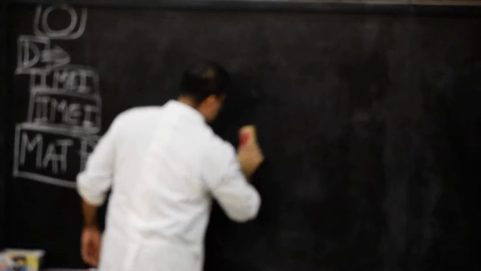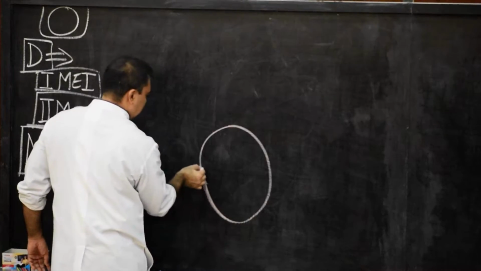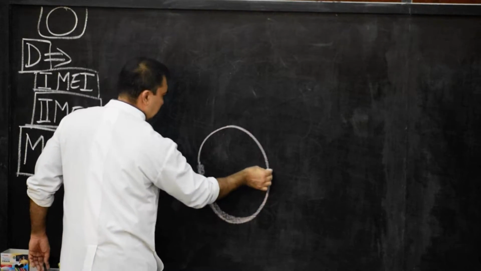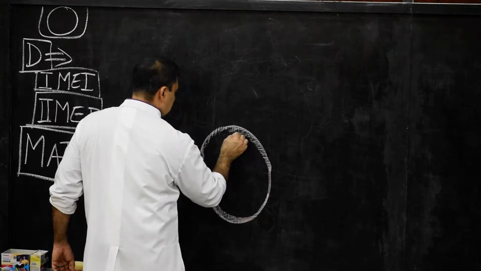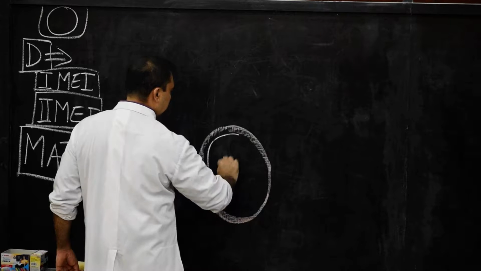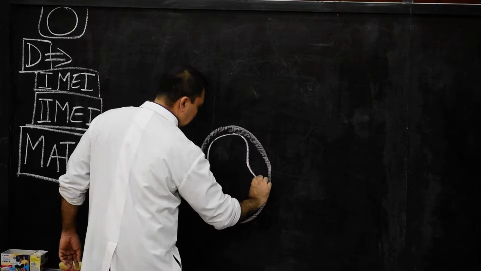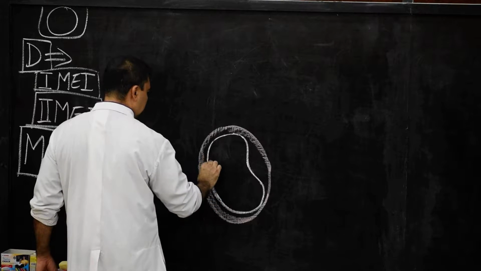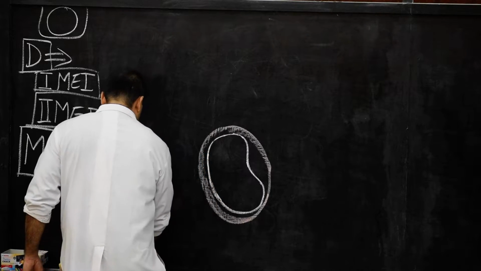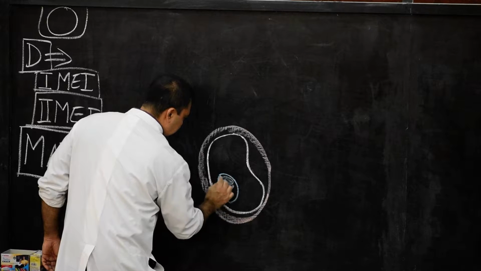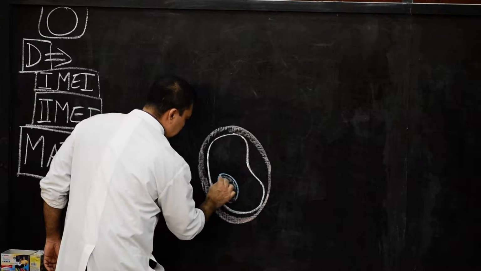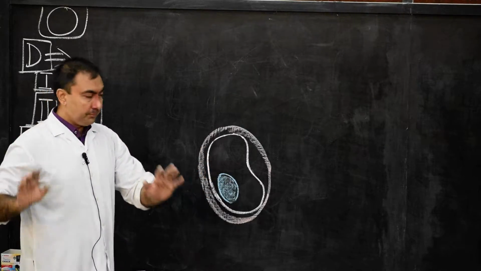Here we should always start with the zona pellucida. Of course, we are going to draw it at this level. Now, inside the zona pellucida, this will be the cell membrane of the secondary oocyte. Please draw alongside with me. And here, this will be the nucleus of the oocyte. This much we have to draw.